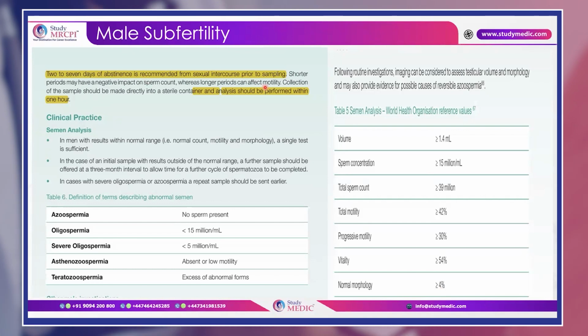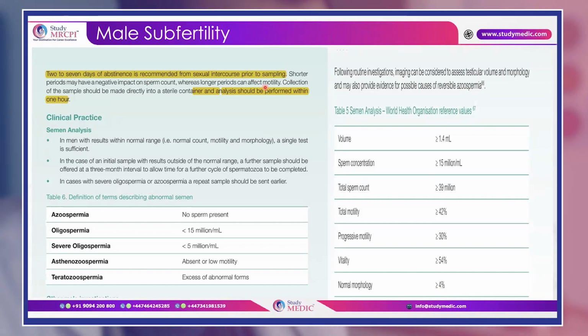Okay, after semen analysis is seen, what are the definitions of terms of the abnormal semen? So azoospermia is no sperm present, oligospermia is less than 15 million count, severe oligospermia, very important, less than 5 million per ml, asthenozoospermia, absent or low motility, and teratozoospermia, excess of abnormal forms.